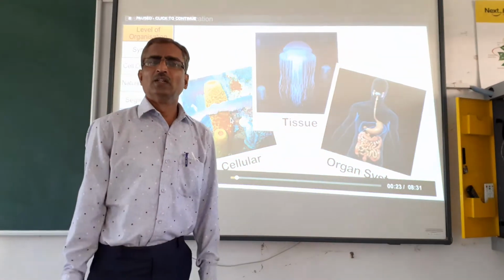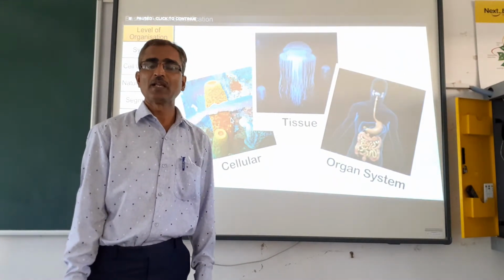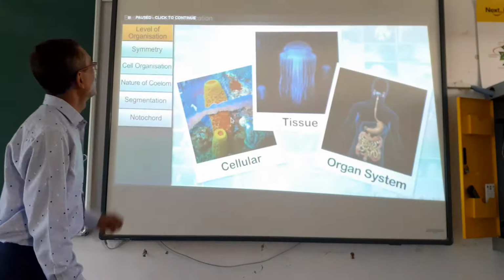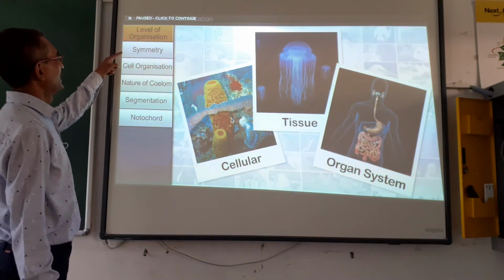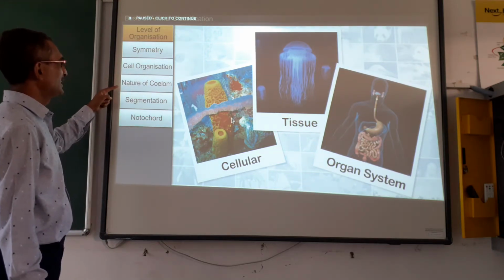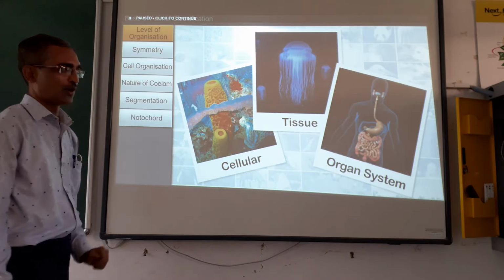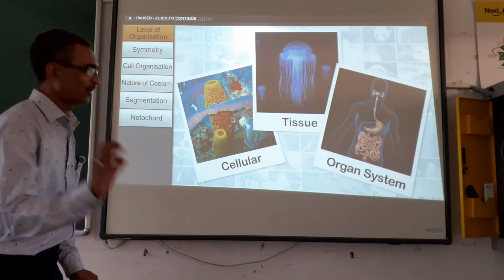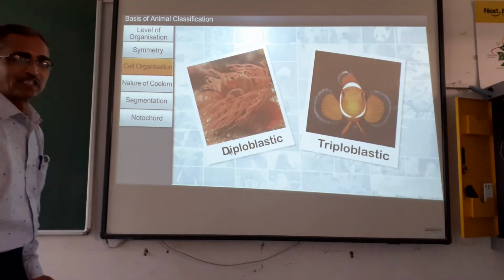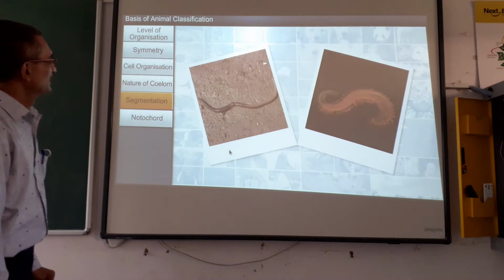Though these animals have different structures, there are certain similarities based on which the animals are classified, and the bases of classification are: first, level of organization; second, symmetry; third, cell organization; fourth, nature of coelom; fifth, segmentation; and the next basis is notochord.